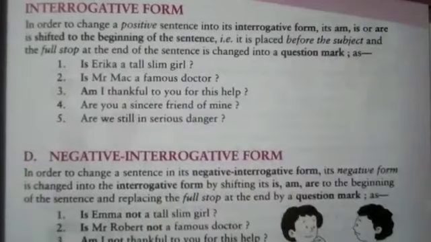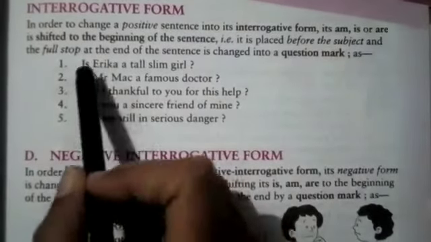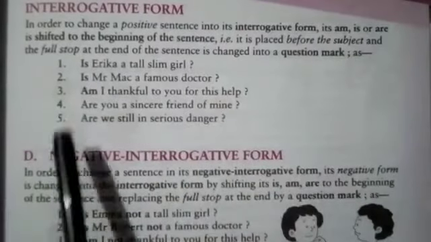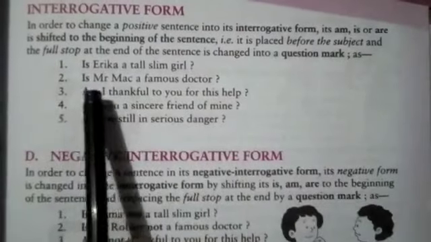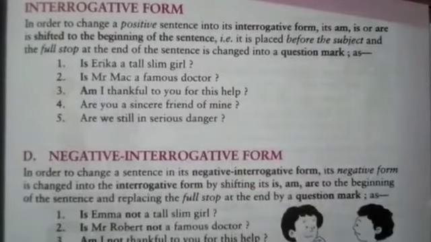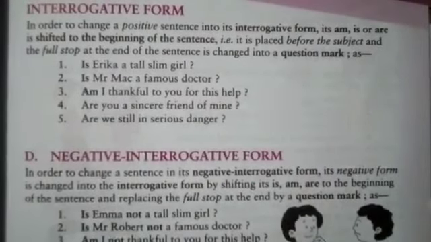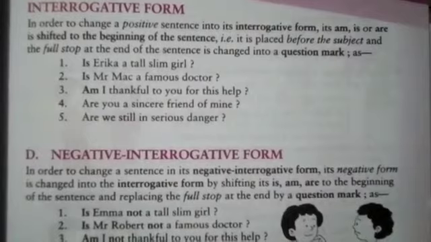Like, is Arika a tall, slim girl? We are writing the helping verb in the starting and at the ending a question mark. Is Mr. Mac a famous doctor? In the starting the helping verb, before the subject, and in the ending a question mark.